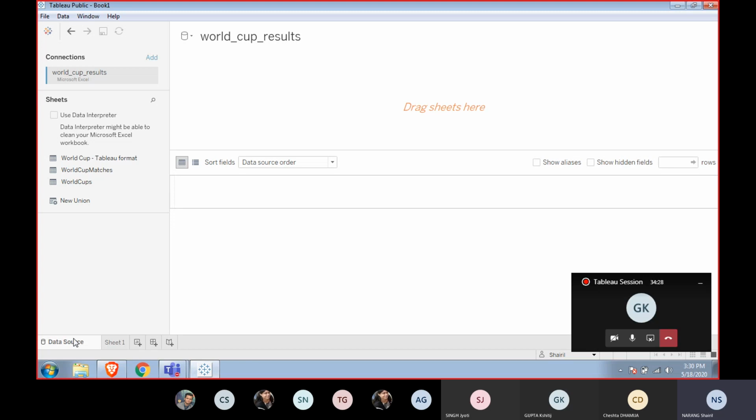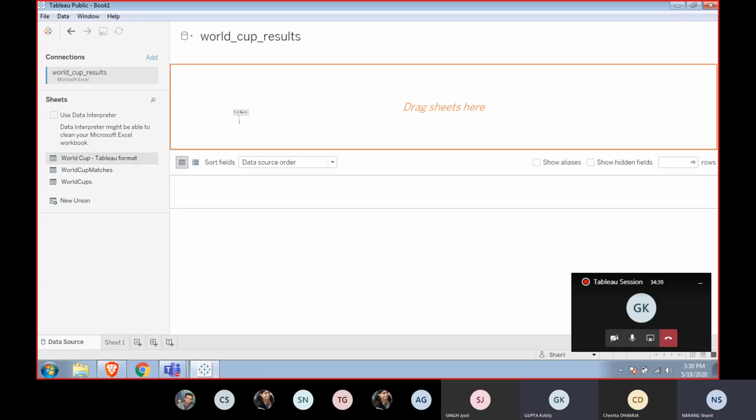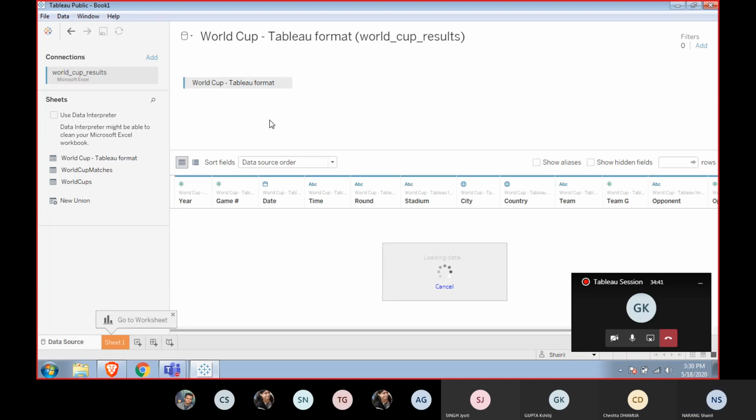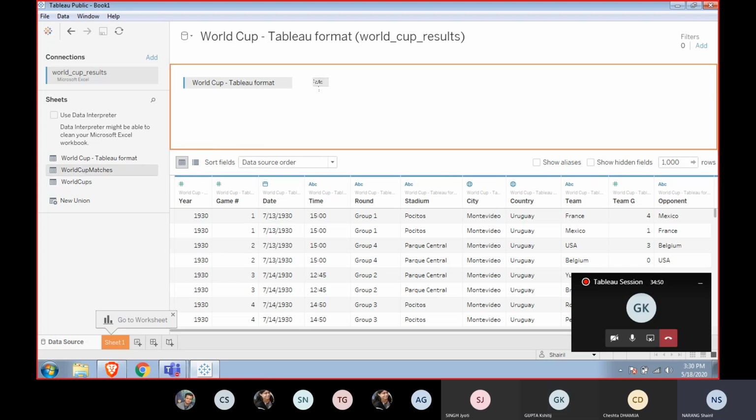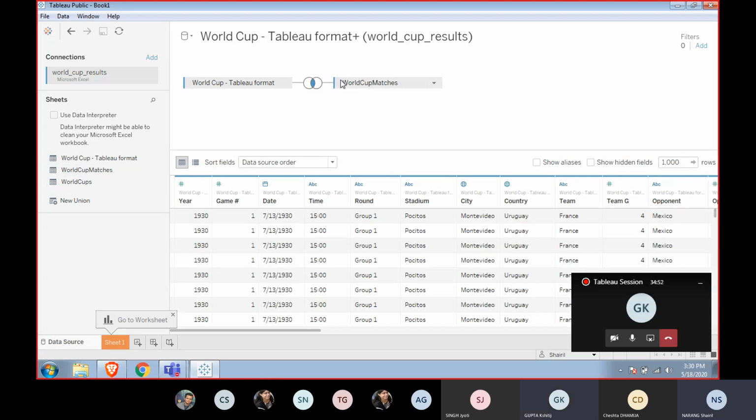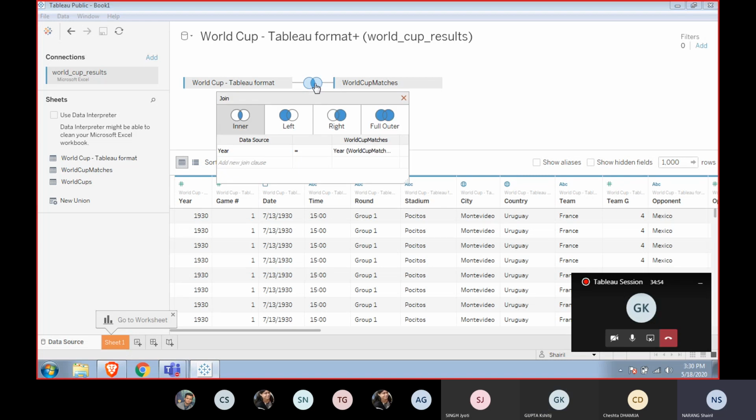Right. Data source, as you can see, when I connect it to one of the Excel workbooks, it has 3 different sheets here, which I can see if I drag and drop them here, it will come up. And also we can do the joins. If I bring it here, it will join itself, and I can change how it is joined.